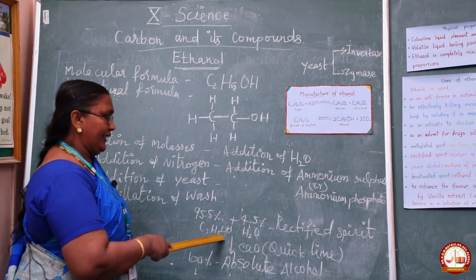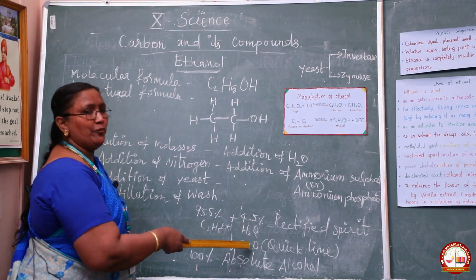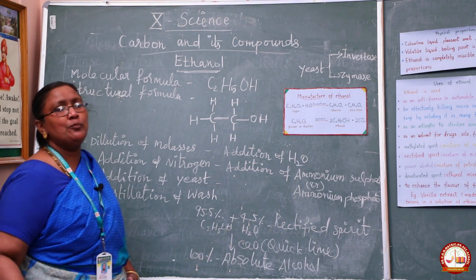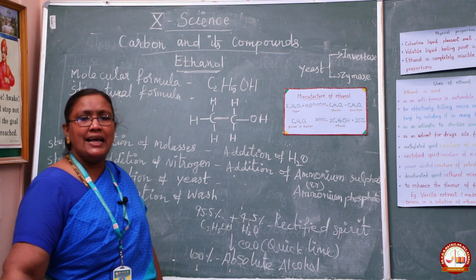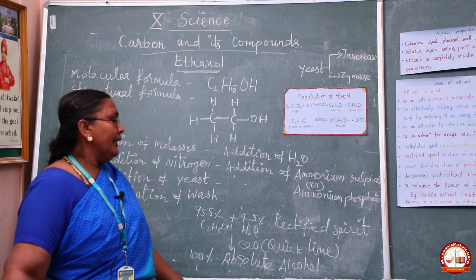Then that rectified spirit mixture is heated with quicklime. Quicklime is nothing but calcium oxide. We get 100% pure alcohol. That 100% pure alcohol is called absolute alcohol. Quicklime is nothing but what? Calcium oxide. It is heated with what?